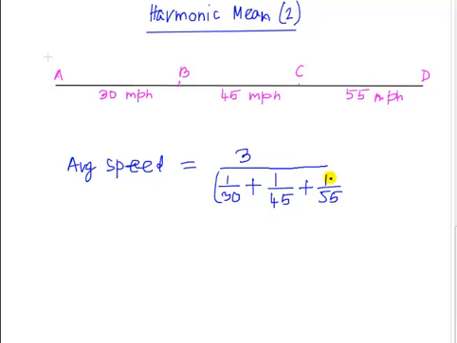And again, we will need parentheses here when we are putting this into our calculators. Let's go ahead and work out what the average speed is. We have 3 divided by, open parenthesis, 1 divided by 30 plus 1 divided by 45 plus 1 divided by 55, close parenthesis, enter, and you should get